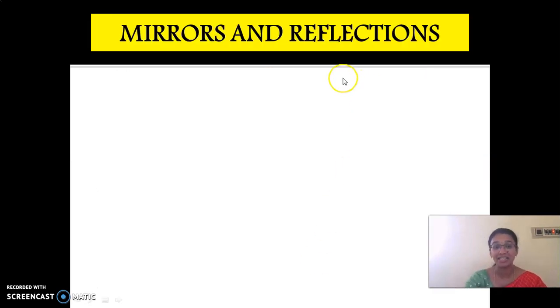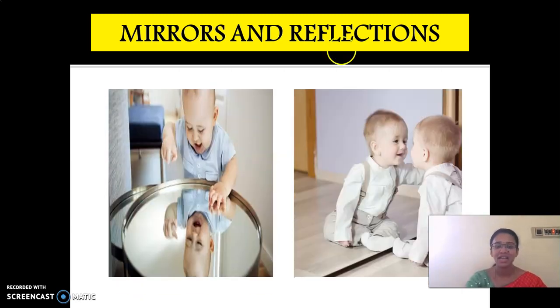And the next topic is mirrors and reflection. What is it? Mirrors and reflection. When we look at a mirror, what we observe is our reflection. Look here. Yes or no? A child sees his reflection on a polished surface. Here one more child sees his reflection in another glass. While we were seeing the properties of light we discussed this, right? Reflection takes place only on a smooth shiny surface, like mirrors.